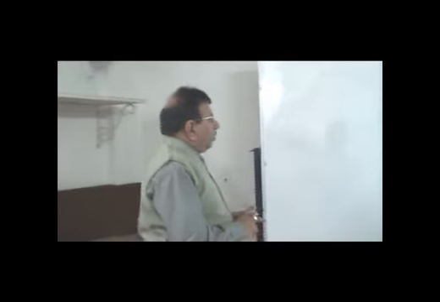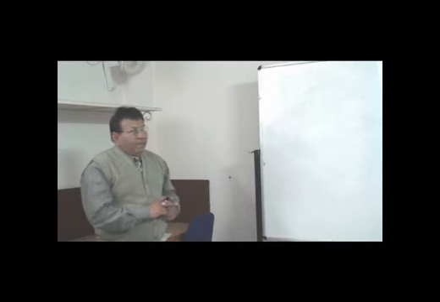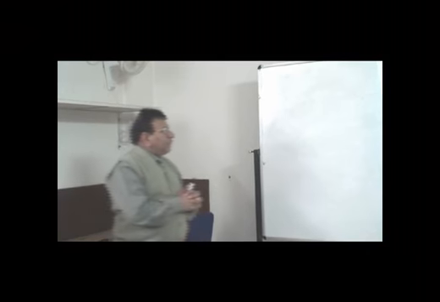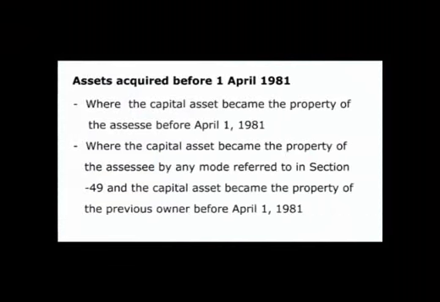So, where the capital asset became the property of the assessee before April 1, 1981, or where the capital asset became the property of the assessee by any mode referred to in section 49, and the capital asset became the property of the previous owner before 1st April 1981. So these two situations are there.